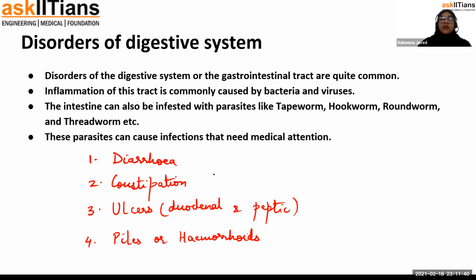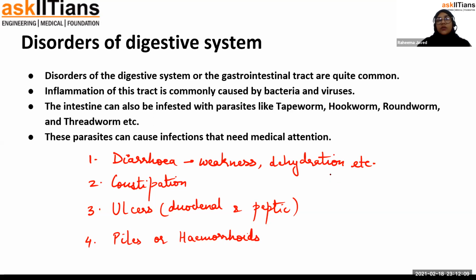So diarrhea is the disease where a lot of water comes out through the waste matter. Through the feces a lot of water comes out. So the symptoms of diarrhea can be weakness, dehydration basically, because the water is not getting absorbed.